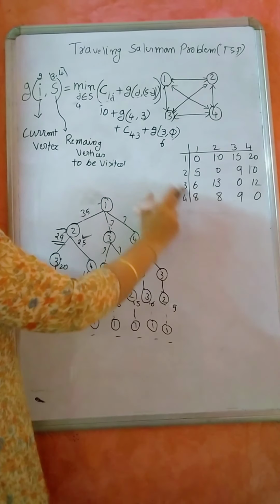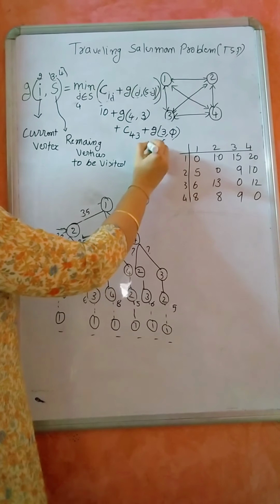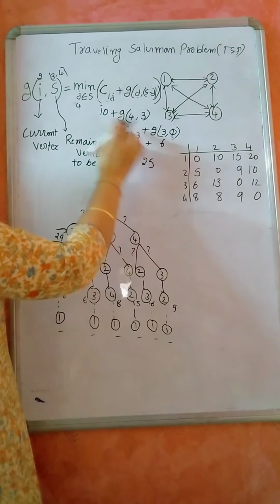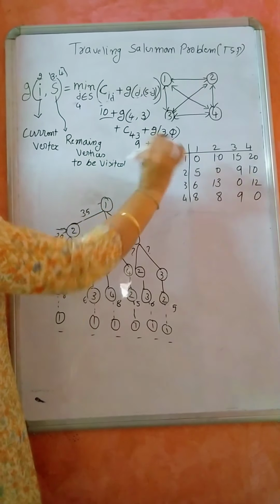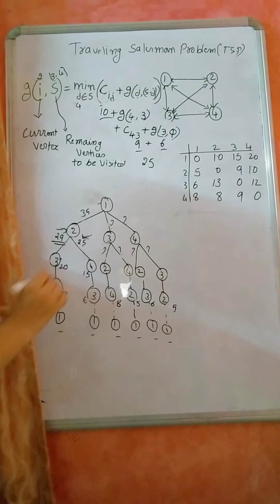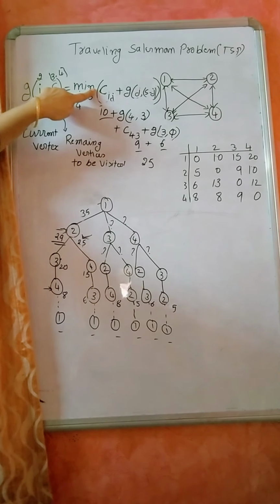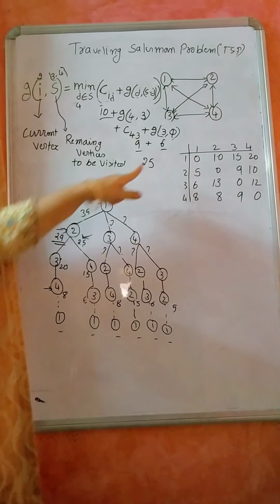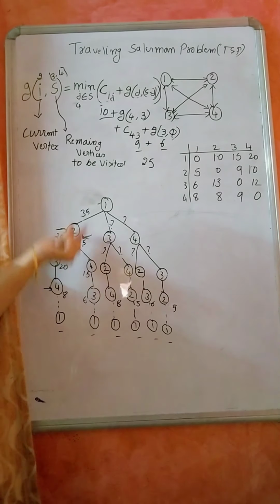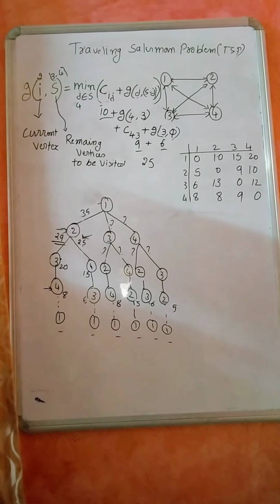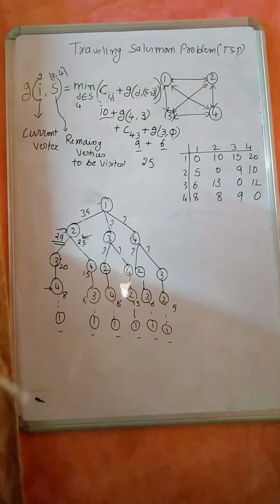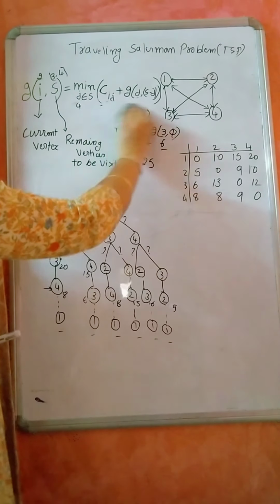What is the distance from 4 to 3? It is 9. So 9 plus 6 is 15, and 15 plus this 10 is 25. So I am saying minimum of: is 29 the minimum or is 25 the minimum? 25 is the minimum, so consider that 25. Why I have explained this is just to arrive at the general formula.